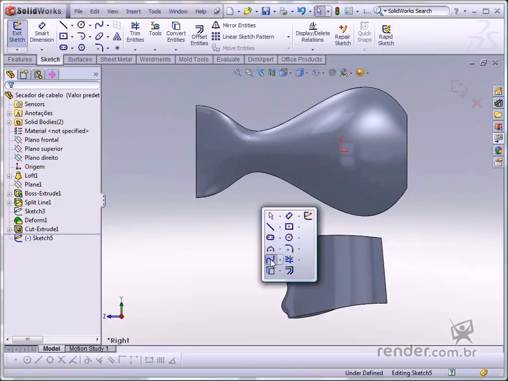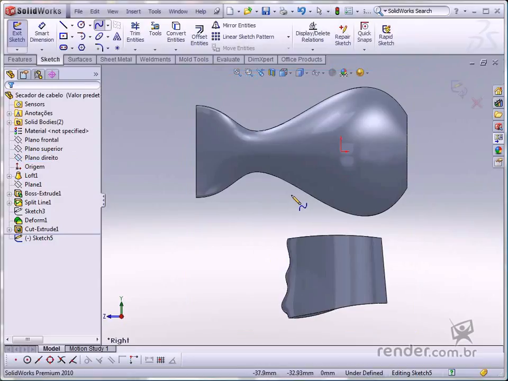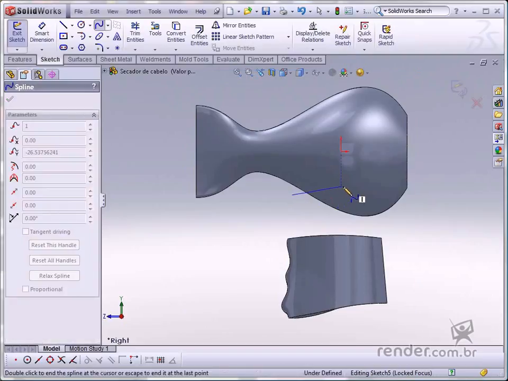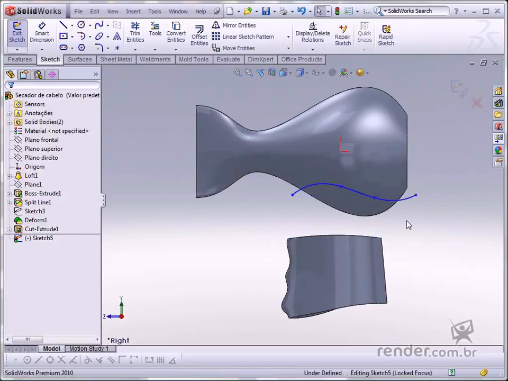Activate spline and sketch the geometry as shown. Insert the dimensions, and then the spline will be defined.